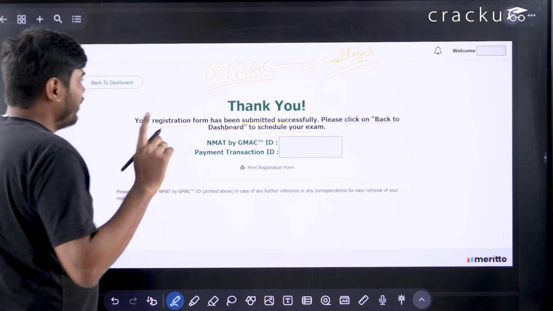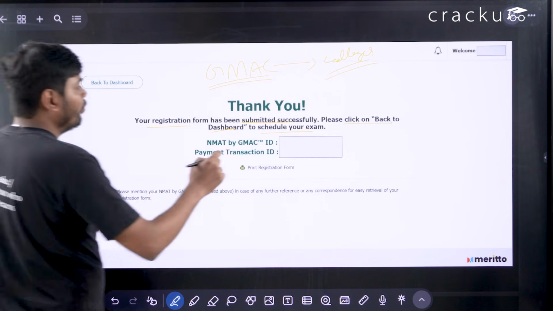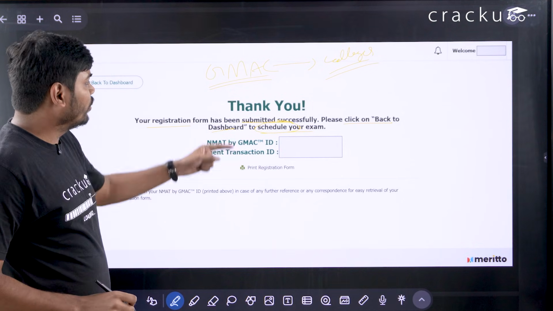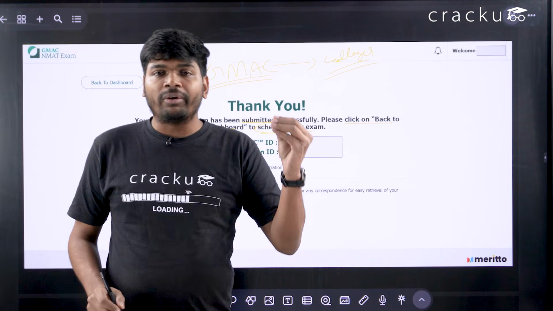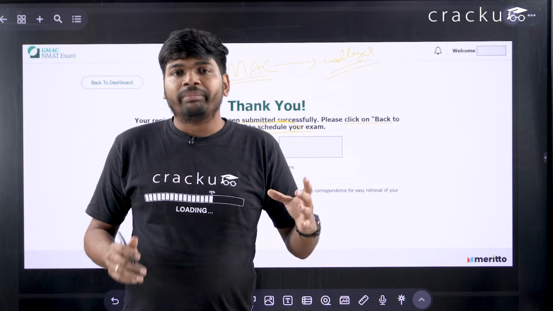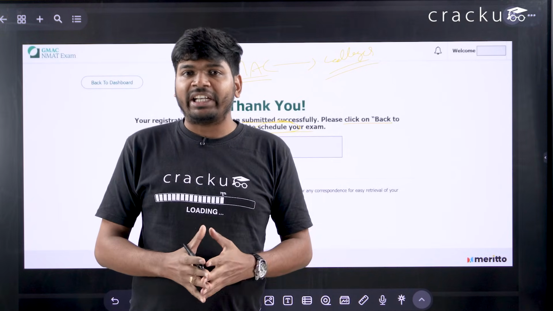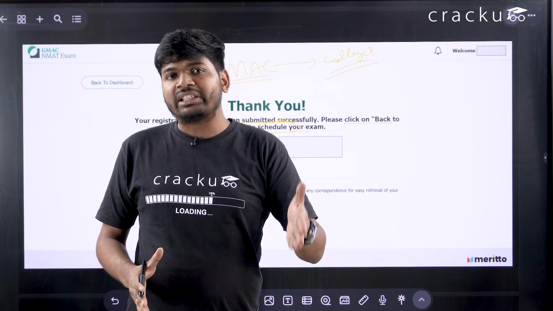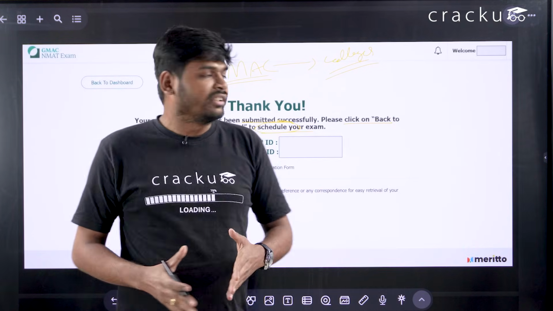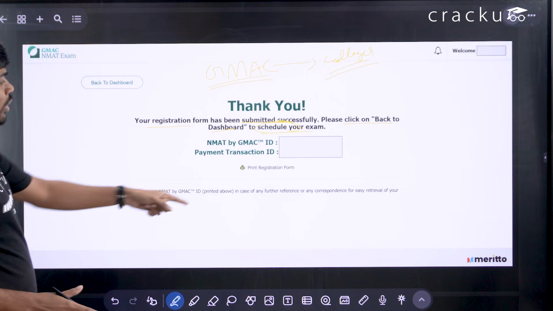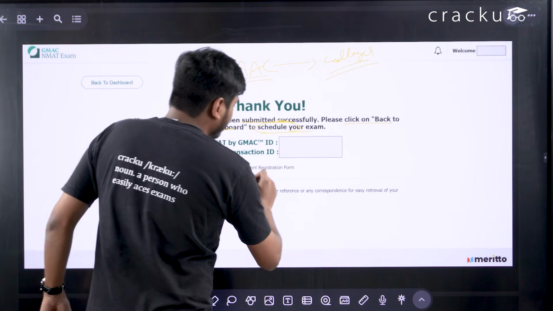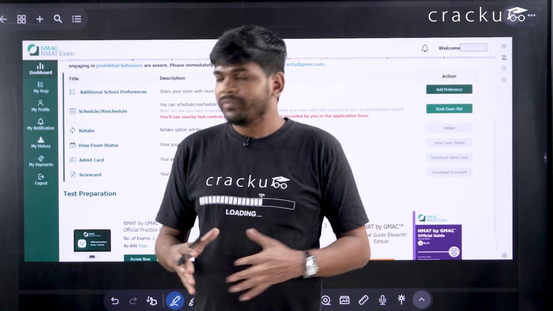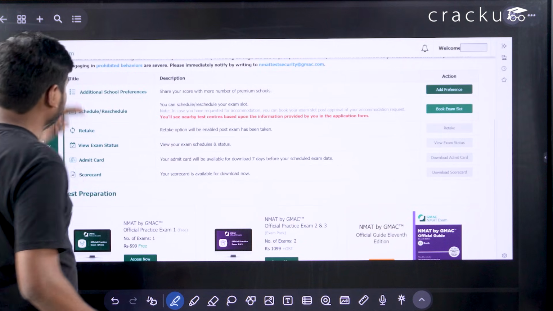Okay. Now you have to book your scheduling. You have to schedule your exam. For that, you have to go to dashboard. You will get an option to schedule your exam. Means there are different slots and different times. You have to select the test center. You have to select the test timing. You have to select the test date. You can also print the registration form from here. So once you open the dashboard, you will get all the details here.